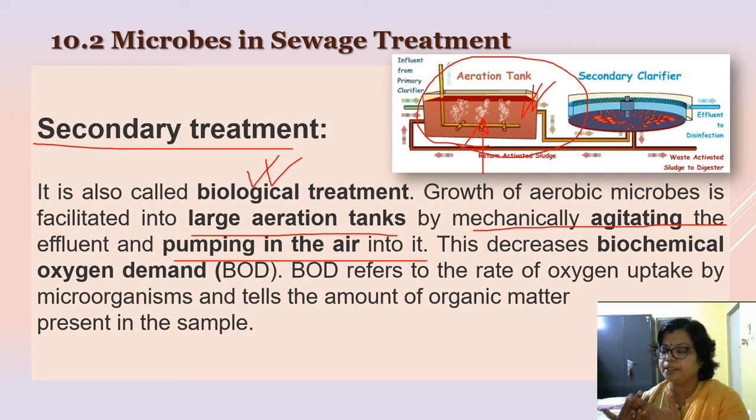These fungal filaments and the bacteria form net-like, mesh-like structures, the flocs. For their growth, they utilize the organic material present in this primary effluent, and the dissolved oxygen is utilized. Thus, for the growth of these flocs, the BOD level of the large aeration tank gets reduced.